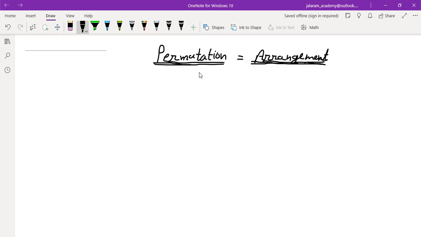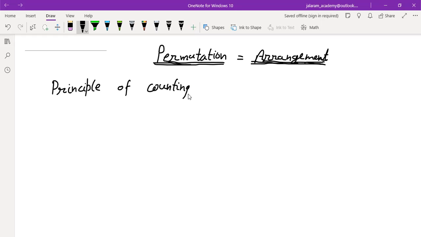But today, first of all, as the foundation of this topic, we will study the principle of counting. So first of all, write the principle of counting.